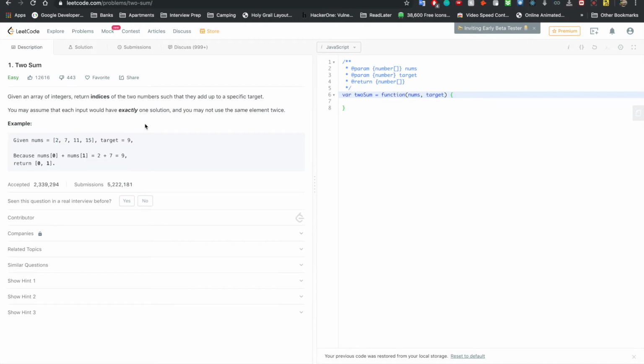A set and a map are pretty much very similar things. They both don't hold the order in which you input items into the set or the map. And they both have constant lookup time, the fastest lookup time ever, in terms of whether something is in there or not. The only difference between those two is the payload.